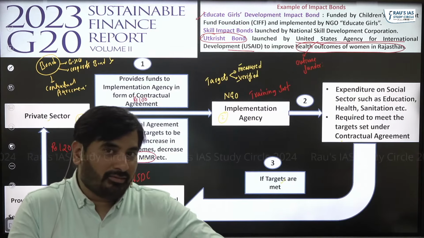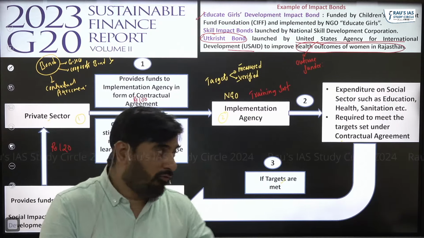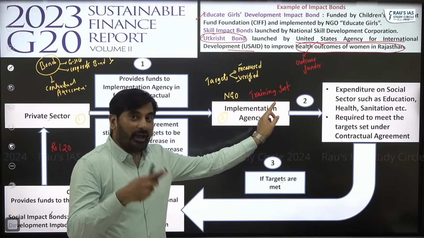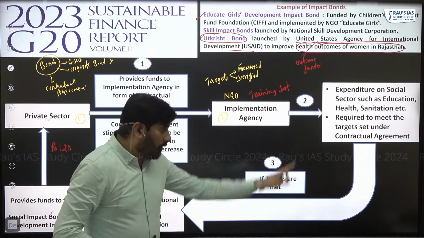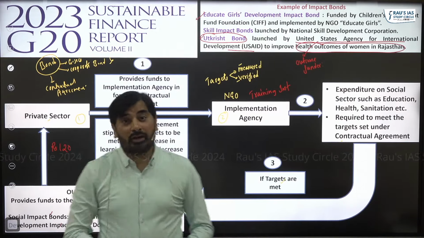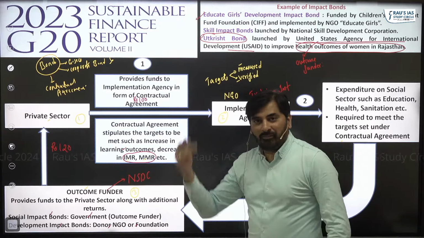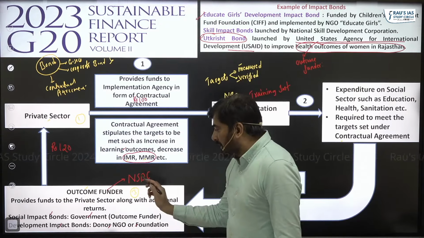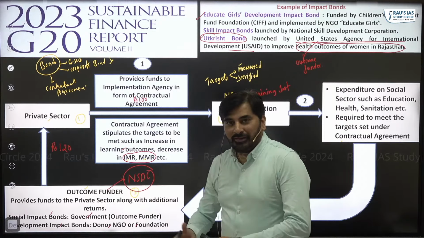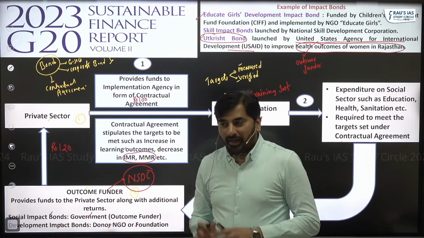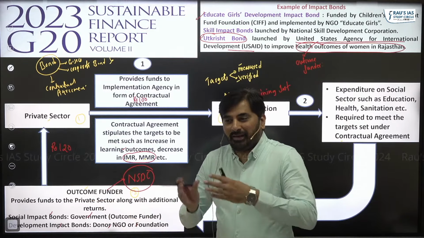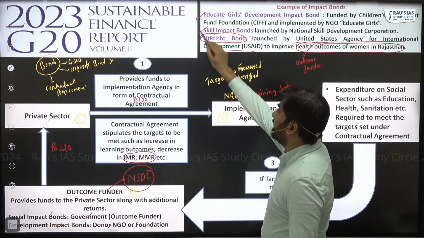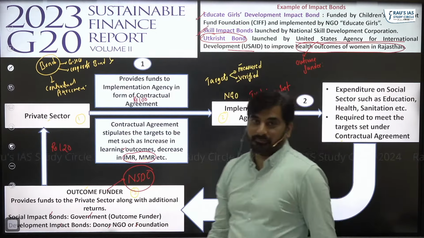Don't you think it creates more accountability for this training institute to provide a quality skill set and ensure that the people get placed? So when people get placed, who comes into the picture? The National Skill Development Corporation, and that will give money to the private sector. So that way, the National Skill Development Corporation is able to ensure value for money. It is not unnecessarily spending money. It is spending money only when the targets are met. So that's the best part about skill impact bonds.